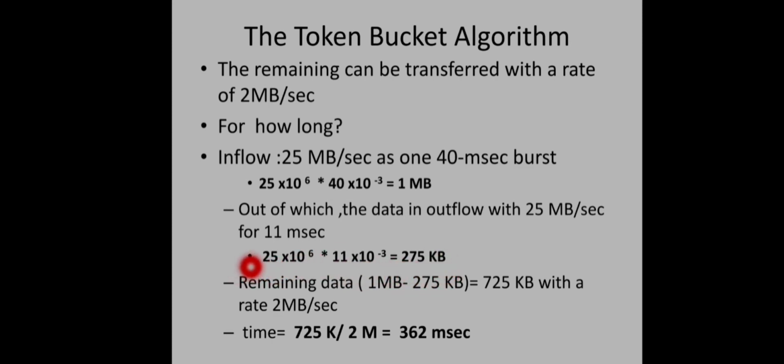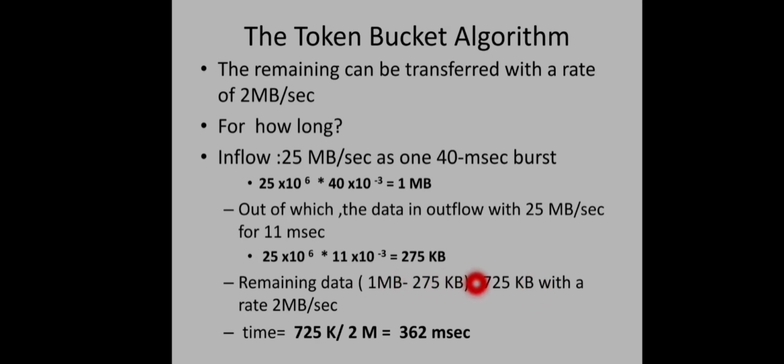This is actually bullet points, not decimal points. Don't get confused. Okay, so the value will be 275 KB. That means during the first 11 milliseconds, 275 KB of data is already transferred using that bursty traffic, and the remaining we have to transfer using this rate of 2 megabytes per second. Okay, so remaining data is actually 725 KB.